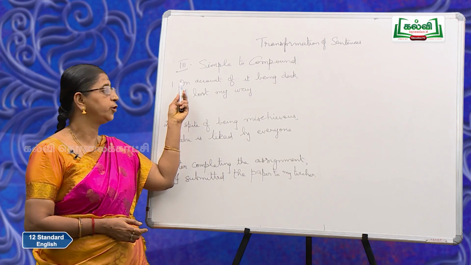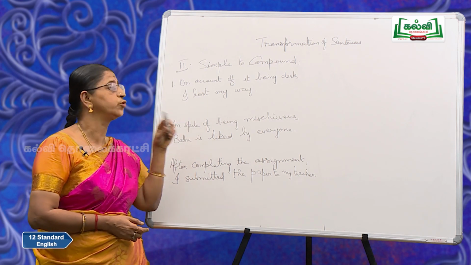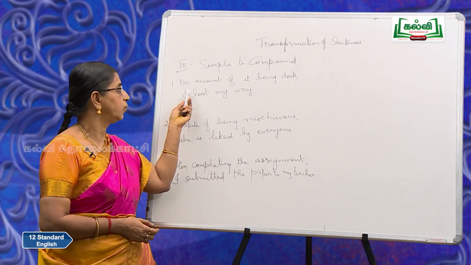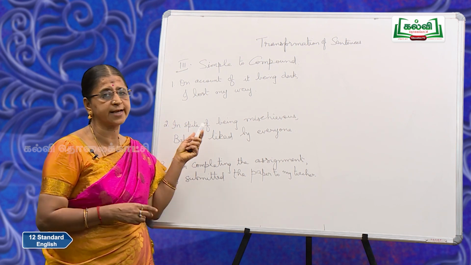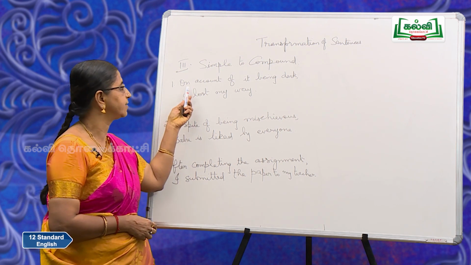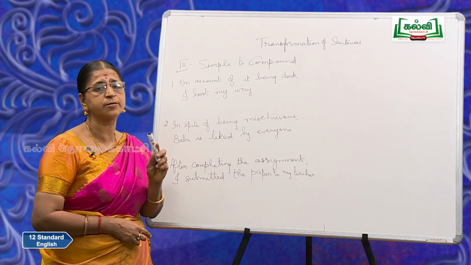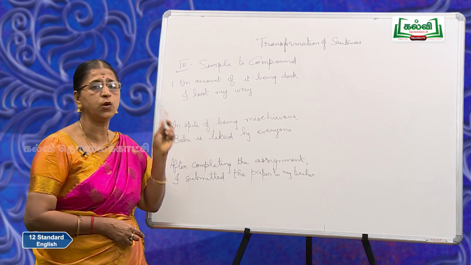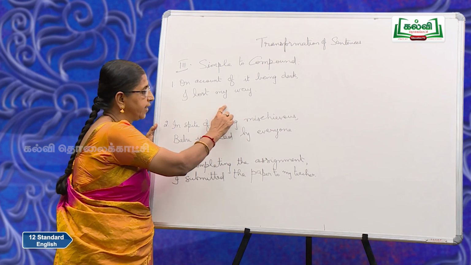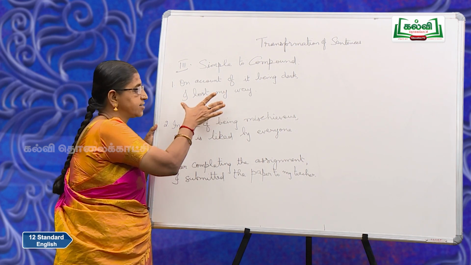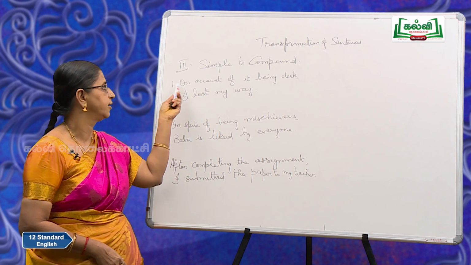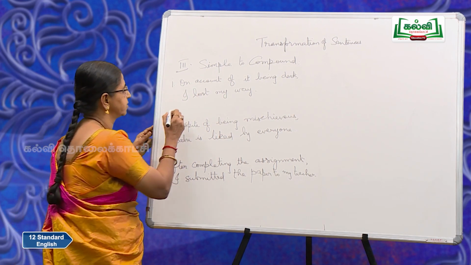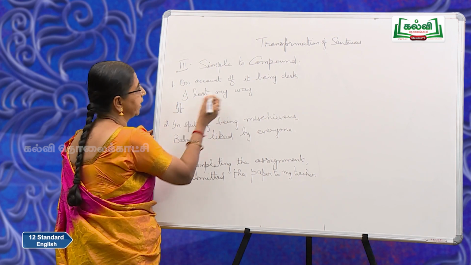Now, the third type, you are going to convert simple sentences into compound sentences. Now, what did I tell you earlier? Two main clauses or two simple sentences connected by a conjunction. Look at this sentence, on account of it being dark, I lost my way. On looking at this, you find that it is easy to retain this as one main clause. So, you are going to form another main clause from this part, you got a phrase, so remove it. So, if you remove it, you get it.